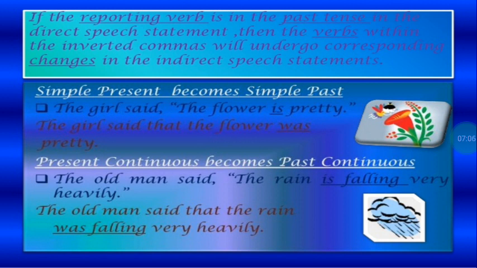Now the next example, present continuous becomes past continuous. The example that we have here is, the old man said, "the rain is falling very heavily." So said is the reporting verb. Reporting verb is in the past tense. Now what is the verb in quotation marks? The rain is falling. That means present continuous. So we have to change that to past continuous. We have to add that. The old man said that the rain was falling very heavily.